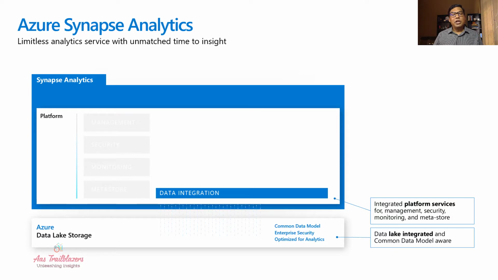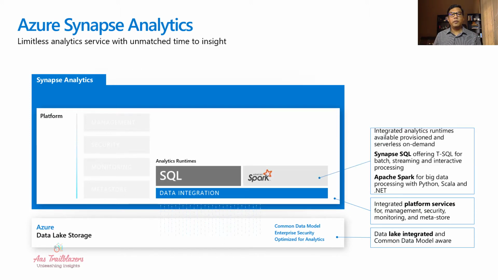The data integration layer of Azure Synapse Analytics allows us to connect to a data lake store, query the data, and bring the data into Synapse Analytics for further processing. There are two types of analytics runtime that empower Azure Synapse Analytics. On the right side, we see Apache Spark-based compute, which allows us to do big data processing with Python, Scala, or .NET programming languages. On the left side, we see the T-SQL-based SQL engine, which allows us to process the data in interactive, batch, and streaming modes.